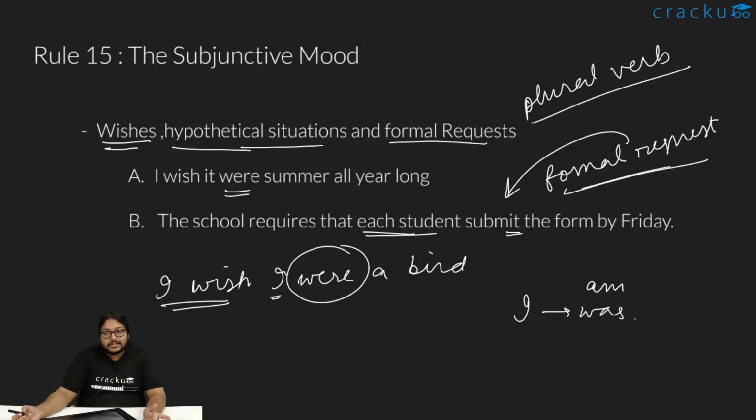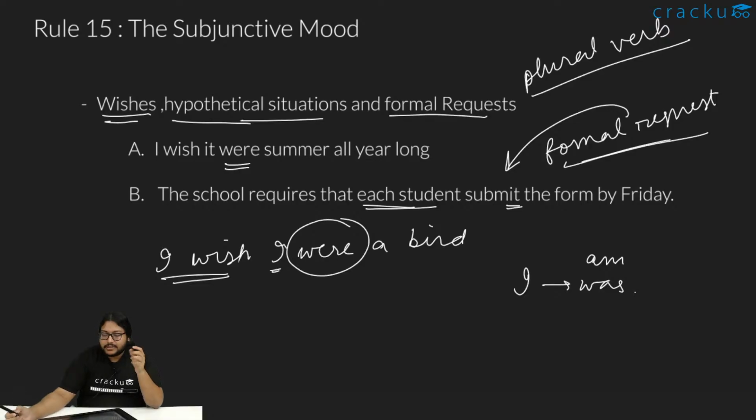Why do we use plurals? They do not stick to the normal grammar rules. Okay. The normal grammar rule for subject-verb agreement is, like I said sometime before, if we can treat it as one unit, then it is a singular subject. If we cannot treat it as one unit, then it's a plural subject. In case of these, there is no question of unit and all.